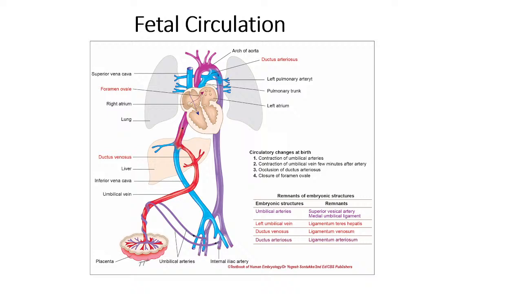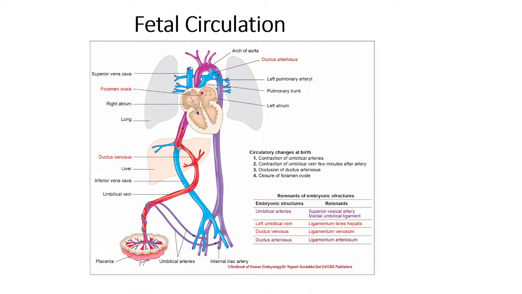So it is coming into the aorta, and then the descending aorta, and further branches of it, and it is distributed to the developing fetus. And finally what happens? We know from the internal iliac artery start these umbilical arteries, and these umbilical arteries will take the deoxygenated blood to the placenta. Is it clear? This is the fetal circulation.